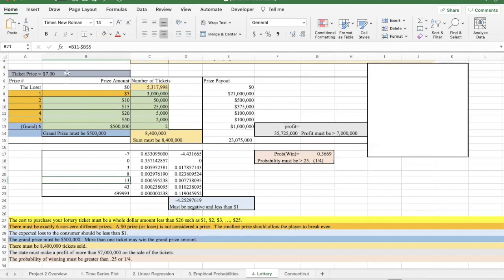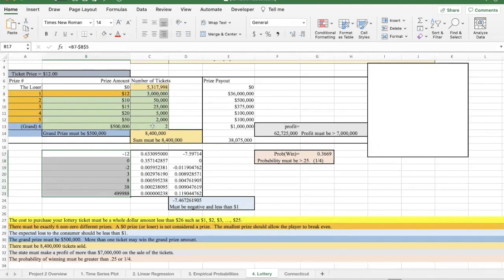If you change the price of the ticket up to $12, then the first prize amount will be 12. And if you paid $12 for the ticket and you win $12, then your expected winnings would be 0. So that's how you get all of these numbers. You just take the prize amount and subtract the ticket price.